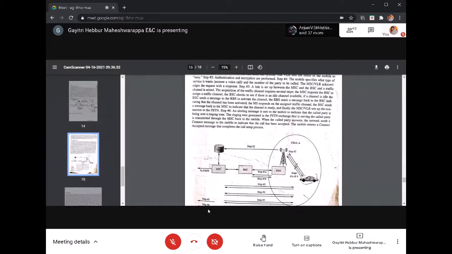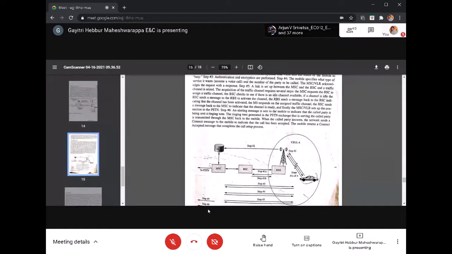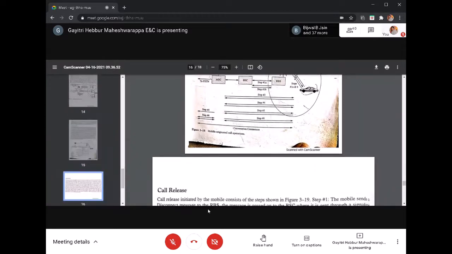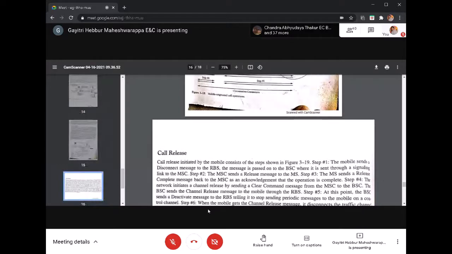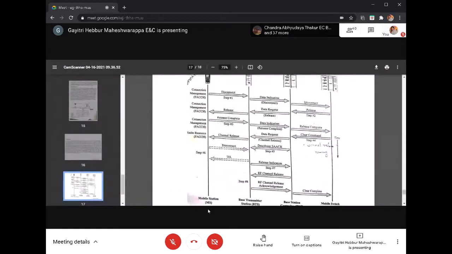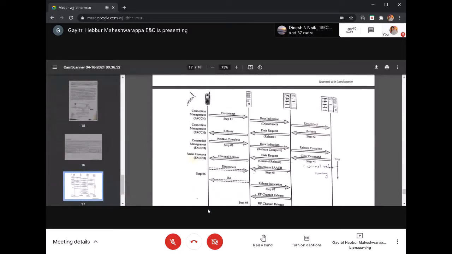Once it is encrypted, it starts transmitting the messages or starts the conversation. So this is how the channel will exist for originating a call. And similarly, call release operations. Call release operation means once the conversation is over, the disconnect message has to be transmitted.